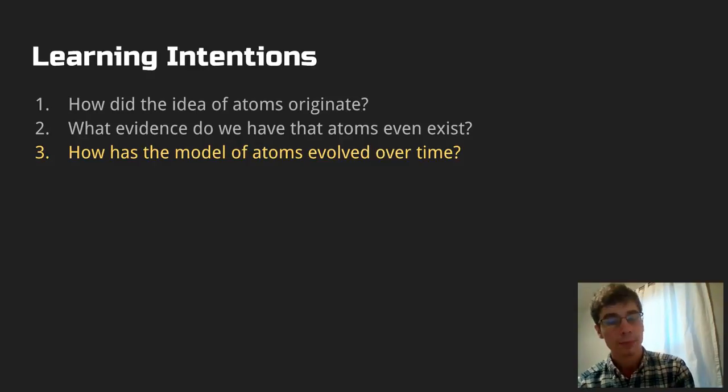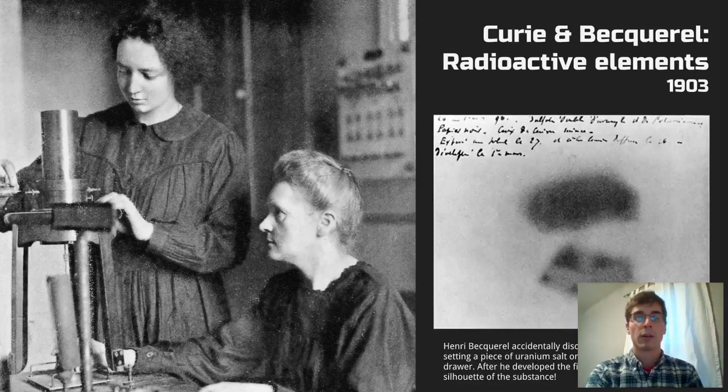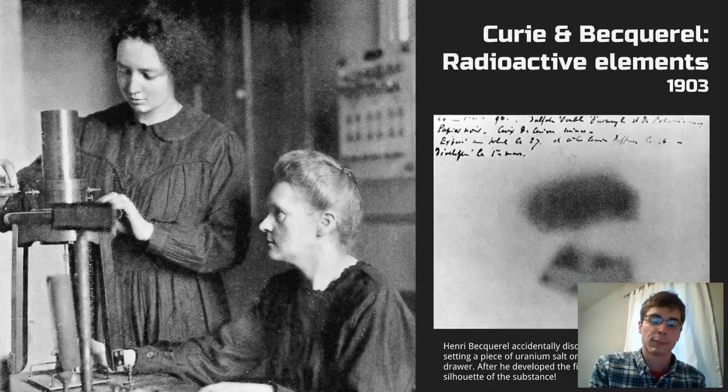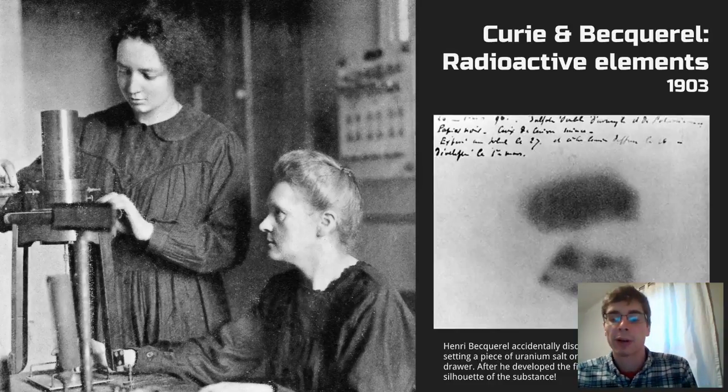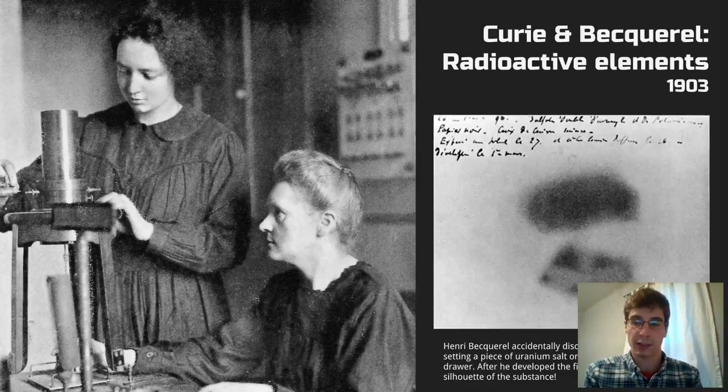Now, we're going to start with radioactive elements. At this point in time, we're at 1903, which is roughly when Einstein came out with his Brownian motion paper, which was 1905. Thomson had just discovered the electron, and there's another thing happening with atoms and elements right now, which was radioactivity. And there was this guy named Henry Becquerel who accidentally discovered radioactivity.